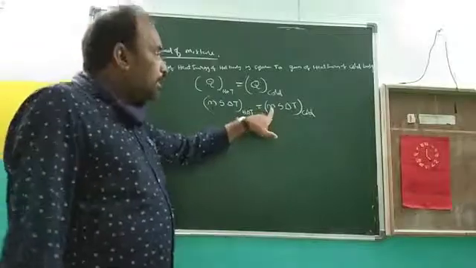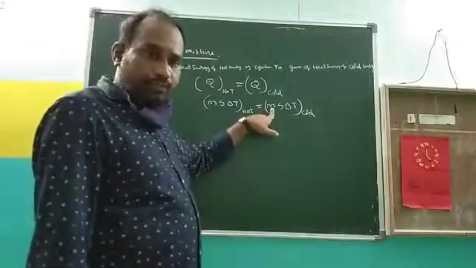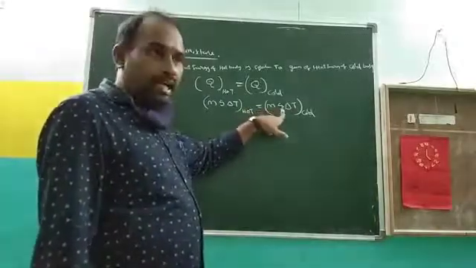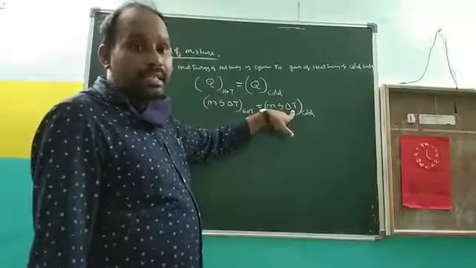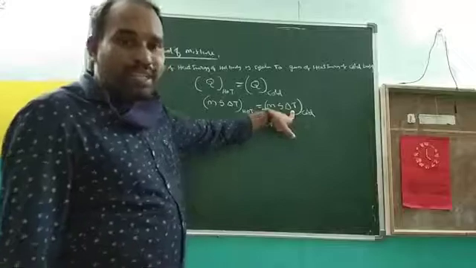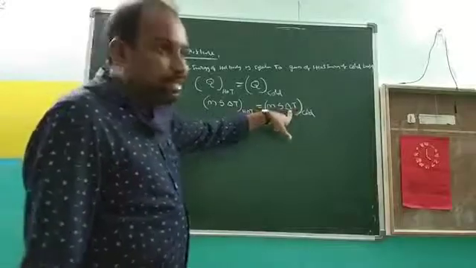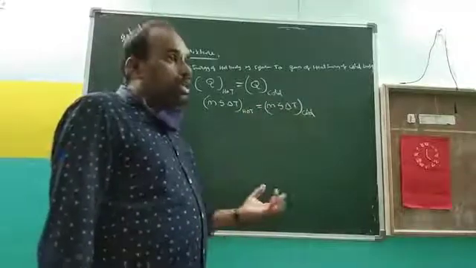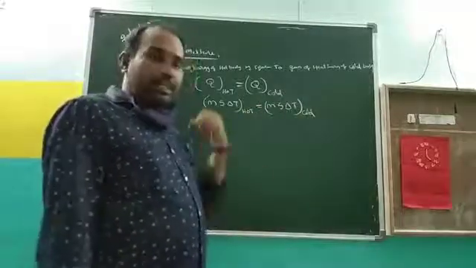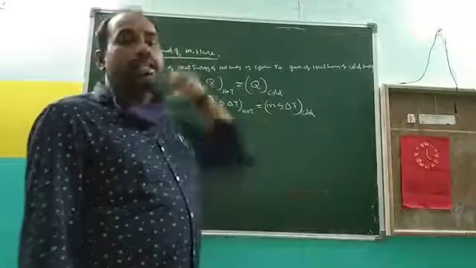For the cold body, M is the mass of the cold body, S is the specific heat of the cold body, and delta T is the changing temperature. The cold body gains heat energy, which means its temperature increases.